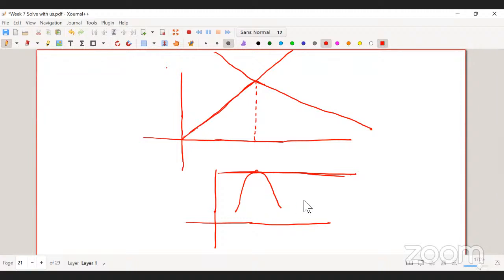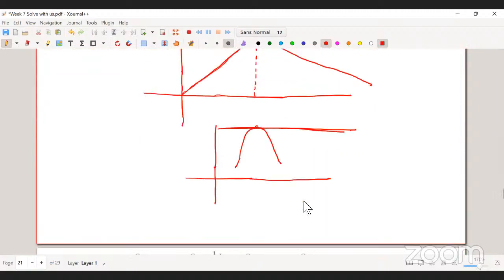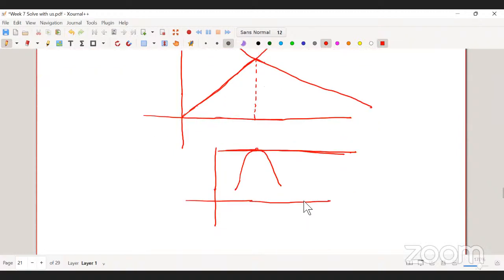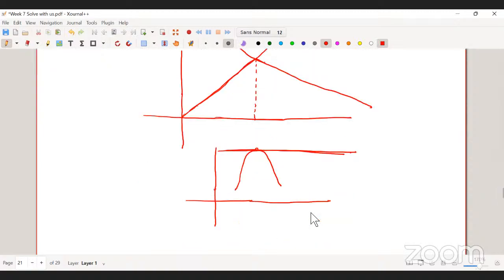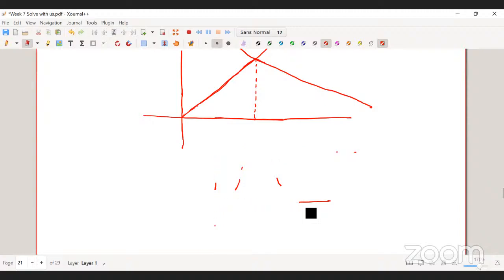That means mod x has multiple tangents at 0, because mod x has a corner point at 0. If you consider other points, then at those points it will have a unique tangent. For different points you get different tangents.